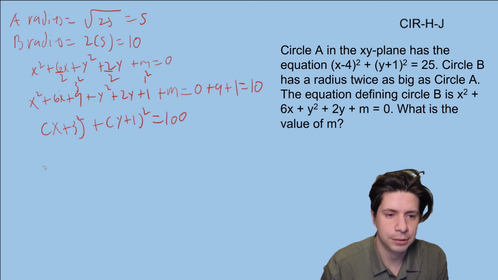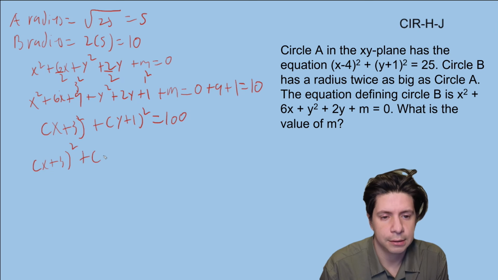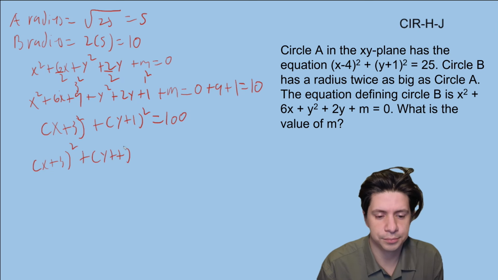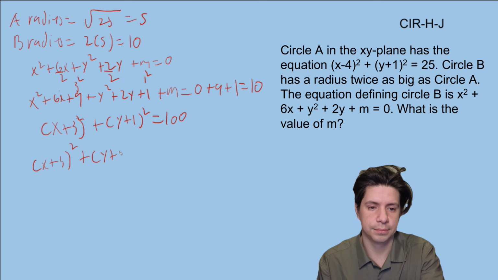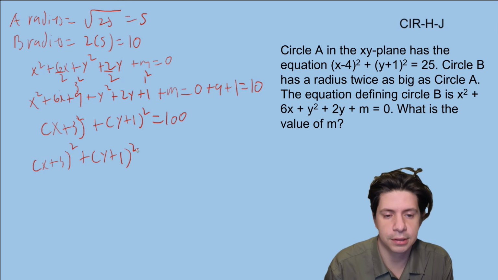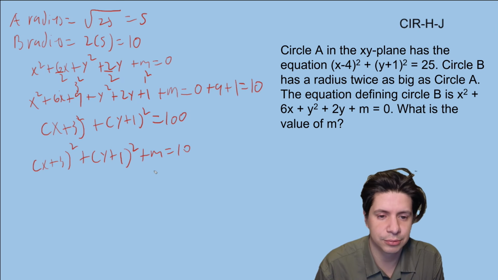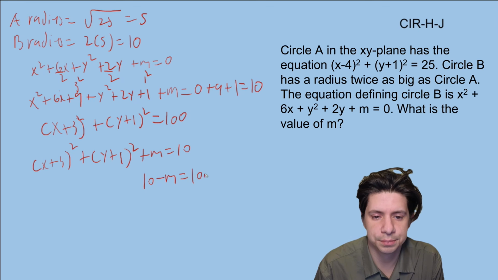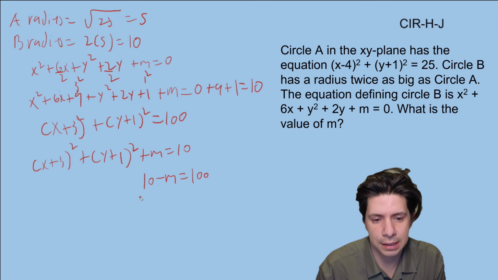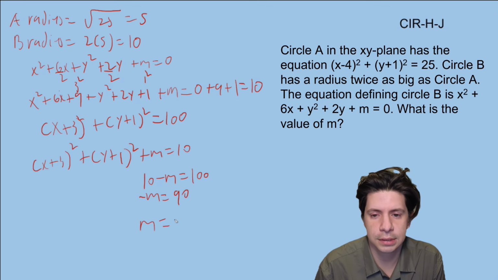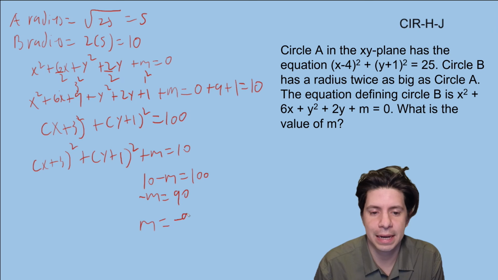So right now, we have (x plus 3) squared plus (y plus 1) squared plus m equals 10, but we need that to be 100, so we're going to subtract m. So 10 minus m equals 100. So then negative m equals 90, and m equals negative 90.